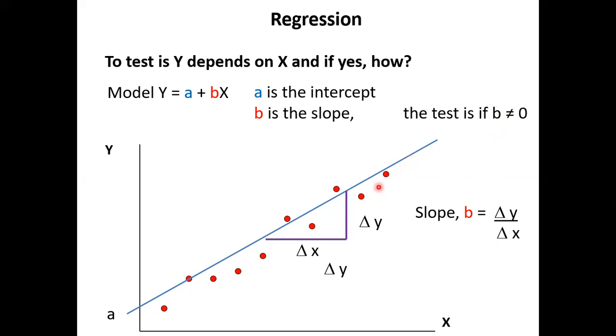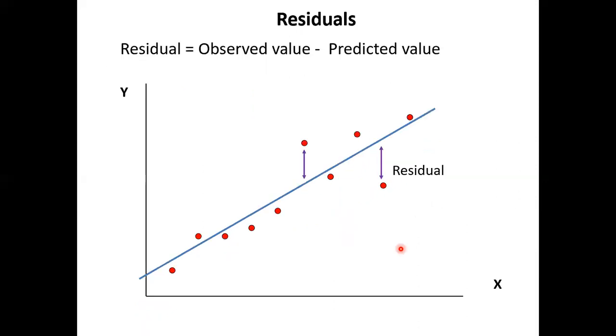This line, is it flat or slanting? Slanting. That means there is a slope. How do you measure it? Change in x, change in y. Now the question is, is the b big or small? B equal to 0 means y does not depend on x. B big means y depends on x. Again, you're going to use some p-values to consider whether b is big or small.